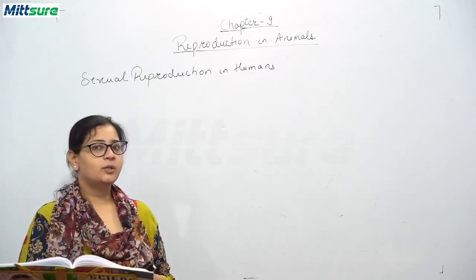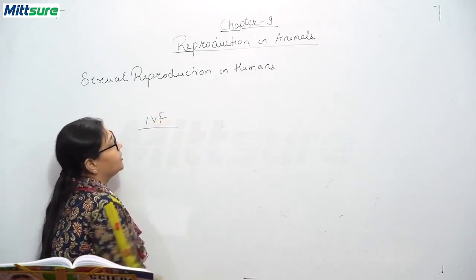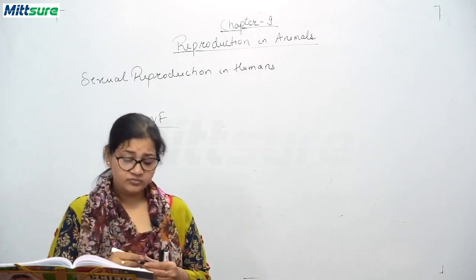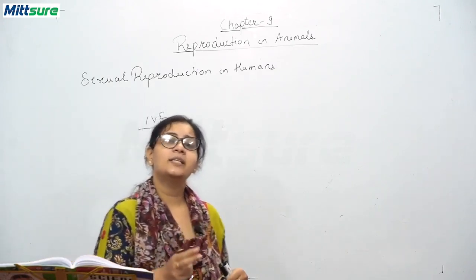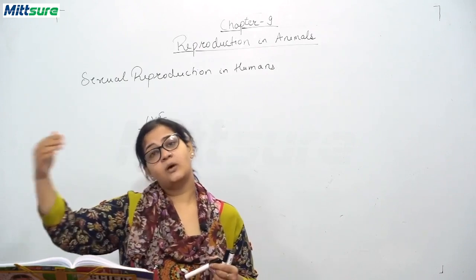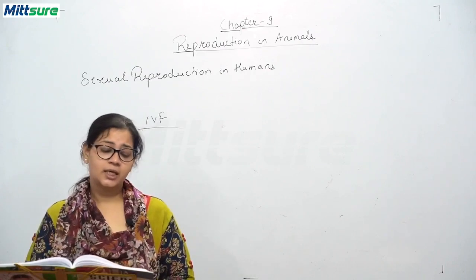So what happens in vitro fertilization? It is also called IVF. Okay. So what happens? The fusion of eggs and sperms takes place inside a test tube. Now this happens outside the female body. So external fertilization takes place.